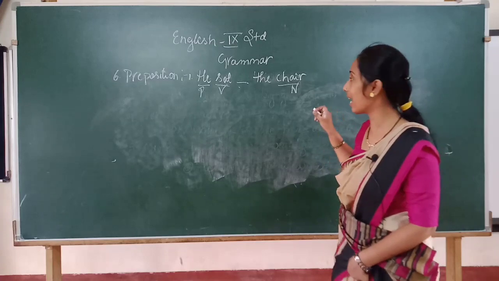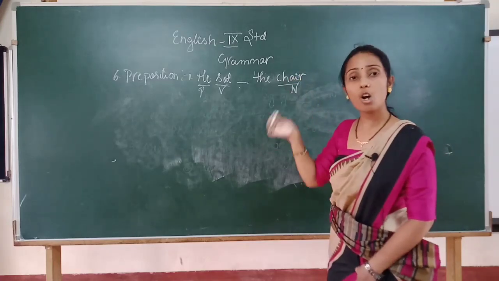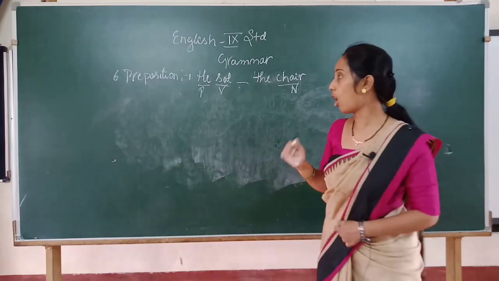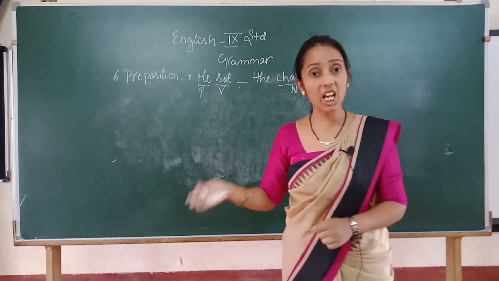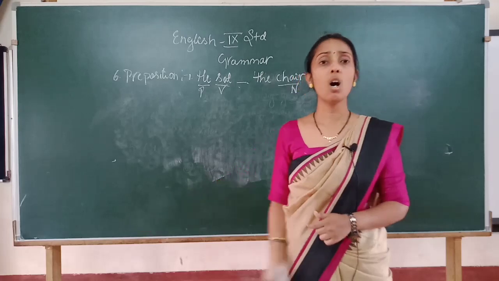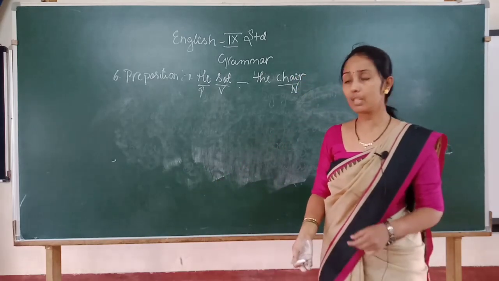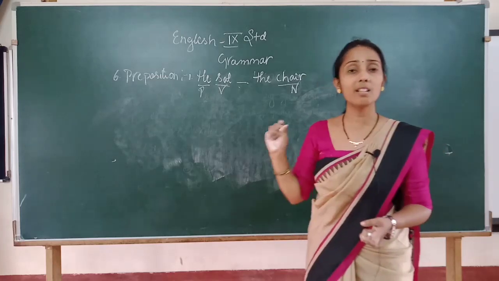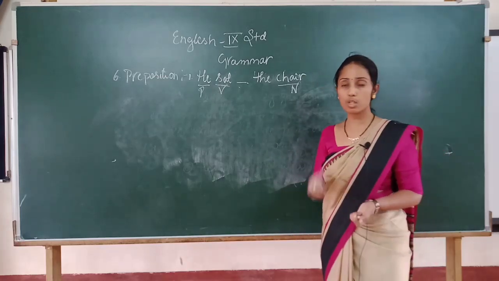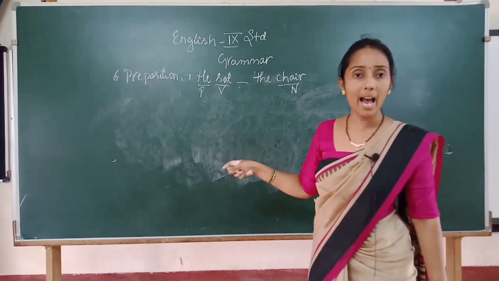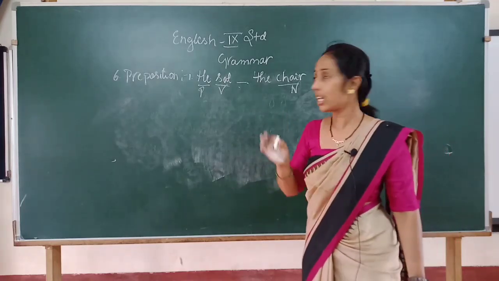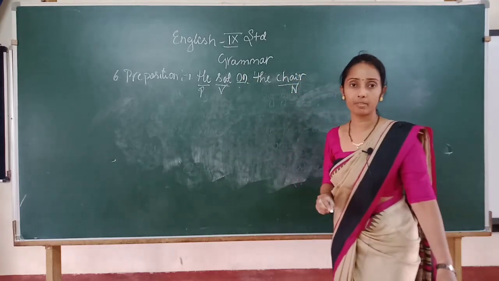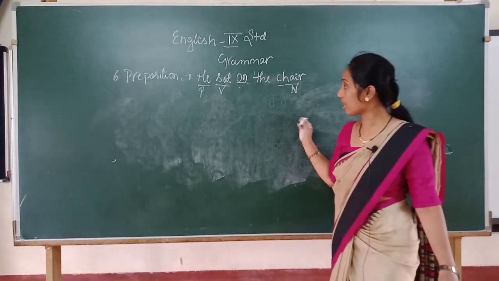The main thing is whether he sat on the chair, on in the sense of up, clear? Or he sat beside the chair, beside in the sense of next, or below the chair, below meaning down, and under the chair also means below. These words are prepositions. So seeing the action, you guess that he sat on the chair. Clear, children?